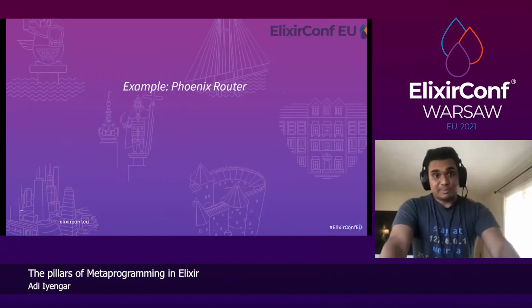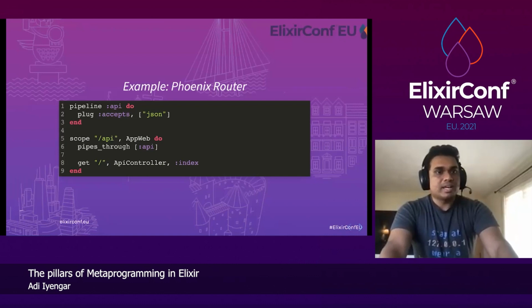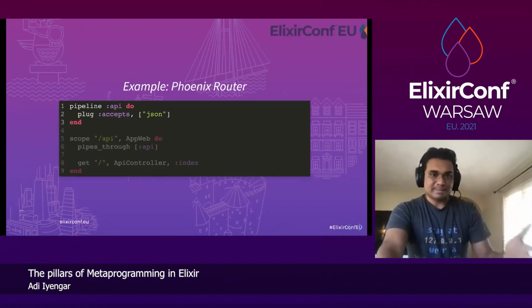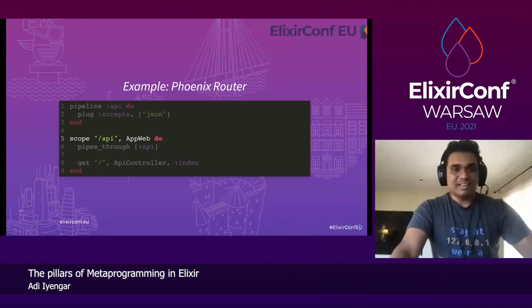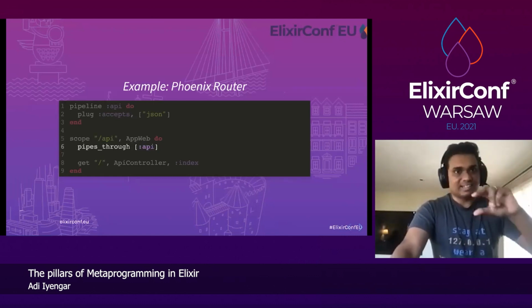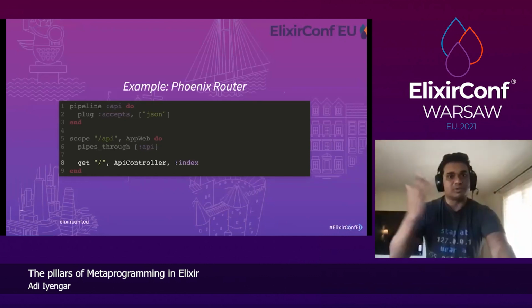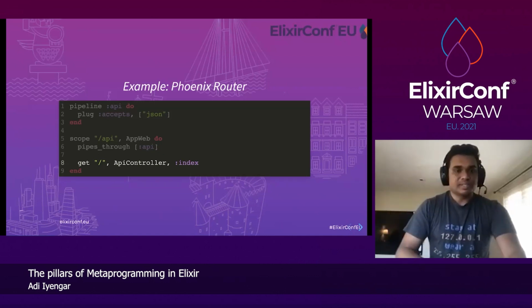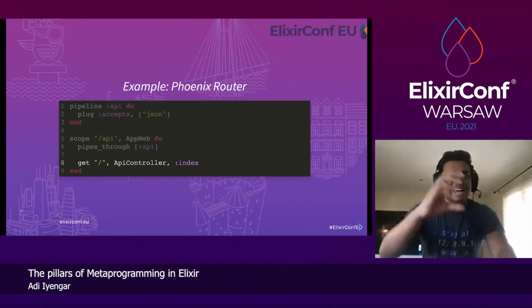Great. So let's get an example. Let's get the Phoenix router, something most people must have seen a few times. So let's say we're defining a pipeline API that accepts JSON requests, add a scope for API, and any request inside that scope goes through the API pipeline defined earlier. And boom, we can just define a route that goes to API controller's index action. So all of this was possible in like 9 lines of code.